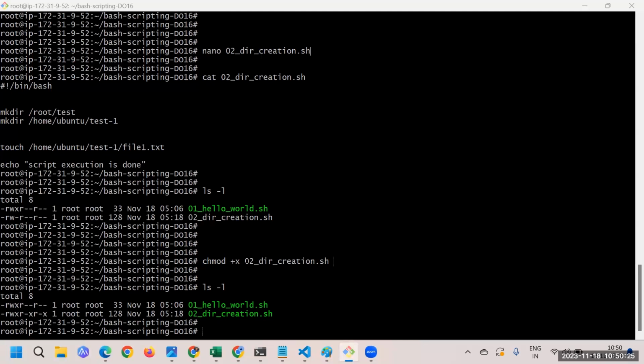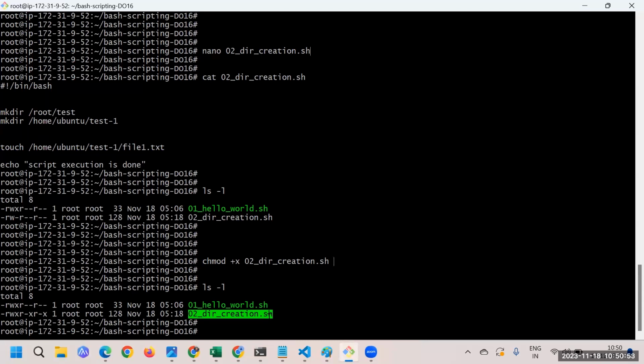So you may use this command for practice purposes. But obviously in production use cases or real-time scenarios, you're not going to use this particular command. I hope you understood the reason why. Because tomorrow anyone, whoever has access to this server, can log into the system, go to this particular path, and have the access to execute the script.